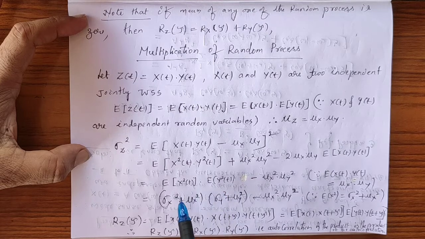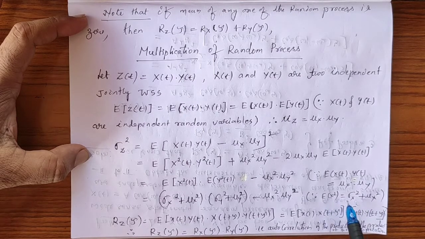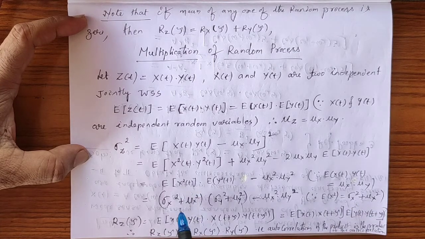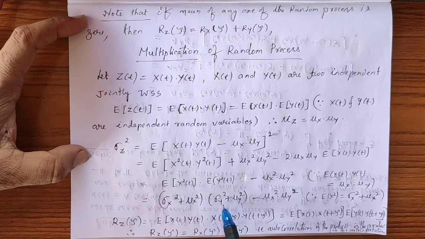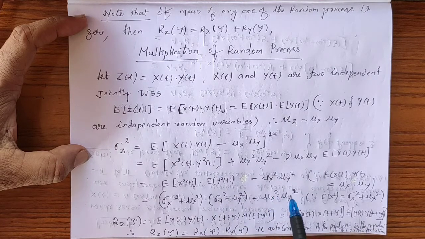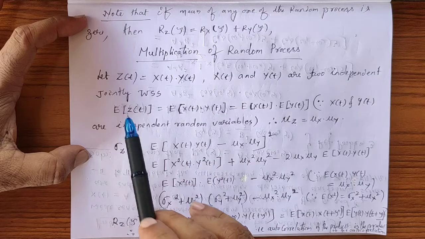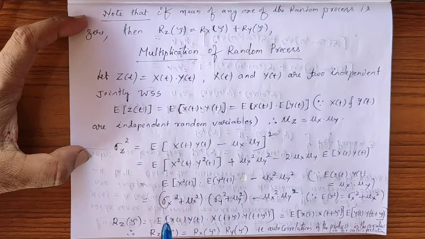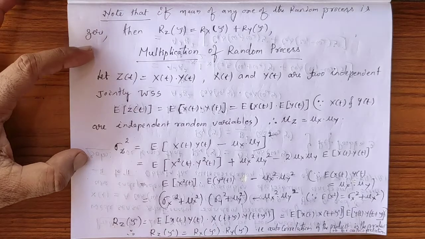Now we know that variance of x is equal to expected value of x square minus its mean square. So therefore E of x square can be written as sigma x square plus mu x square. Therefore I wrote here sigma x square plus mu x square, here sigma y square plus mu y square, minus mu x square into mu y square. So this is the variance of the random process z, which is the product of the two independent random processes.